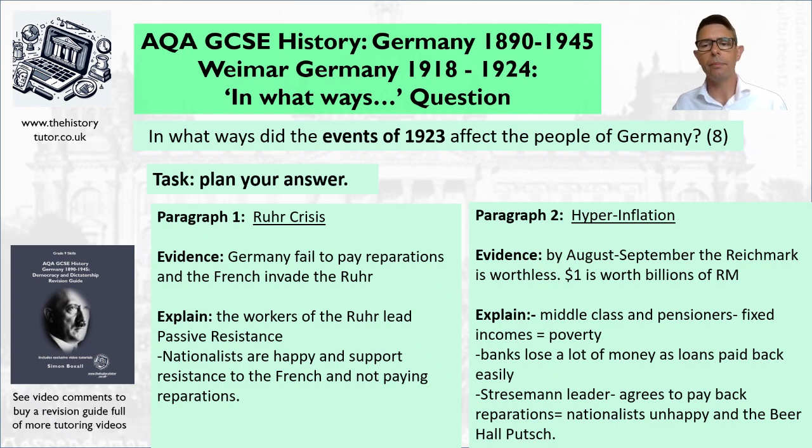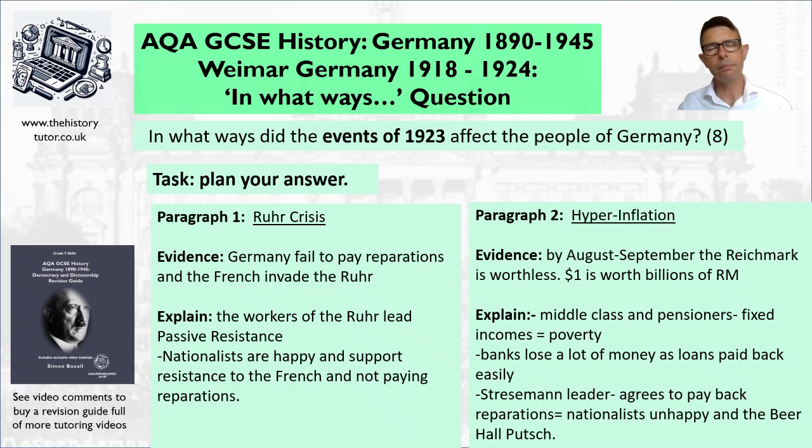Give a fact about hyperinflation. By September, it's pretty much worthless. $1 worth billions of mark. The currency is useless. So now you can think about the impact on people. Middle class and pensioners have fixed incomes. Perhaps a pension's fixed. If you're a teacher or a lawyer, pretty much you have a fixed salary. So they're in poverty. They are struggling. They possibly have savings which they've lost as well because they've become virtually worthless.